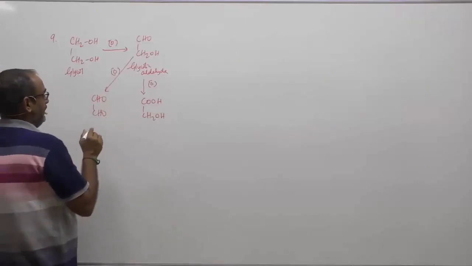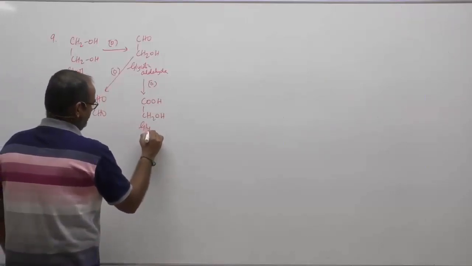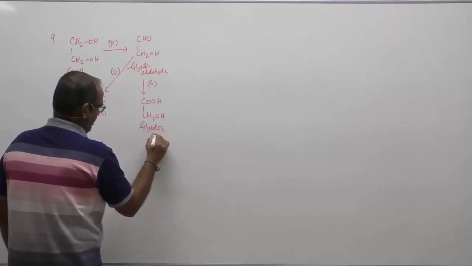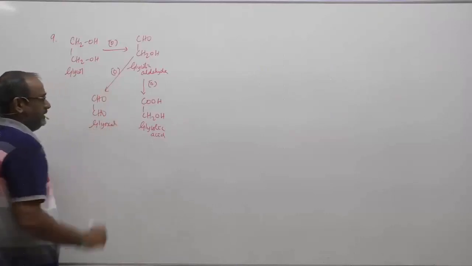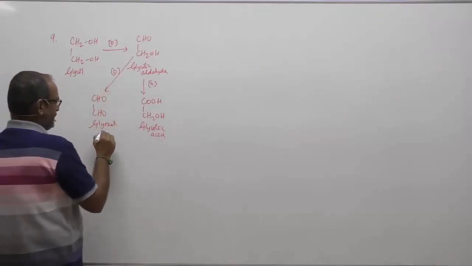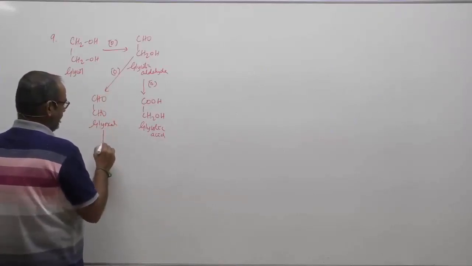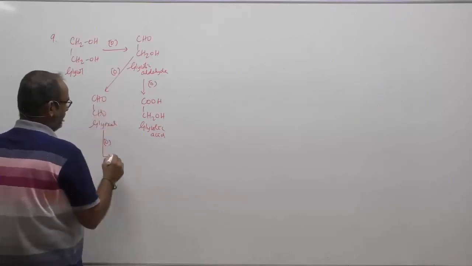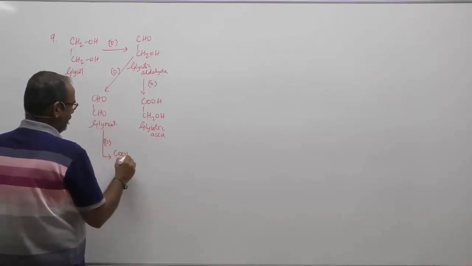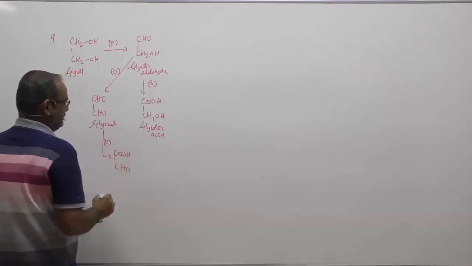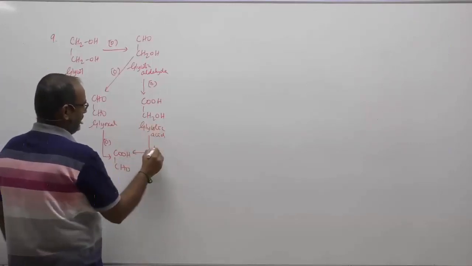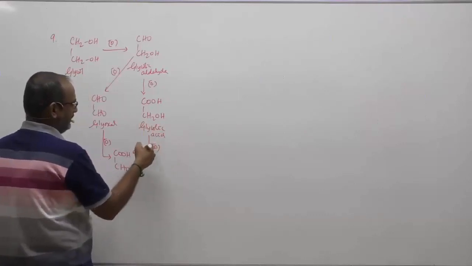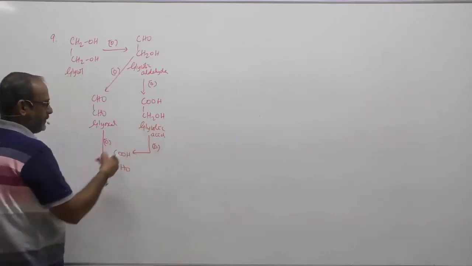Don't worry about that. Now, this is glycolic acid, and this is called glyoxal. When I further oxidize glyoxal, one of the aldehydes will become the corresponding acid. Therefore, COOH single bond CHO. And when I oxidize glycolic acid, again the primary alcohol can become aldehyde, and therefore the same product will be obtained.